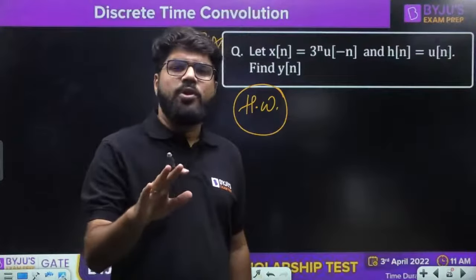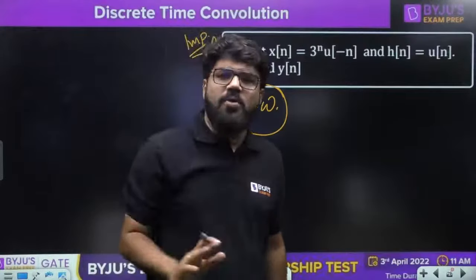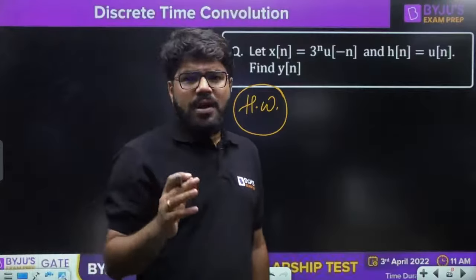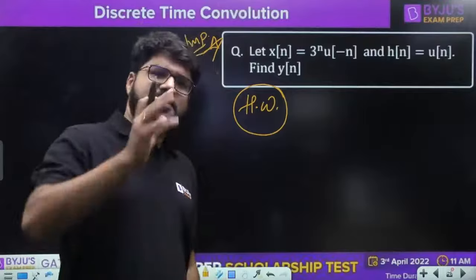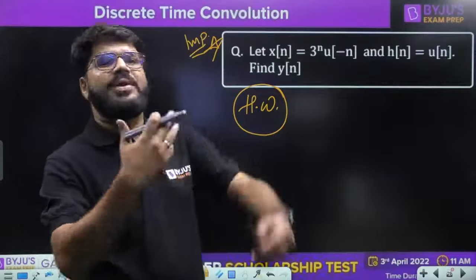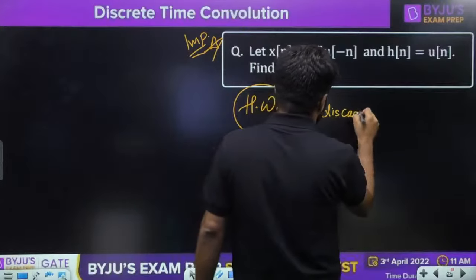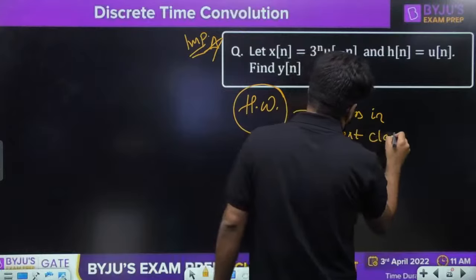Why is it an important question for homework? Because I have given you the idea, you have to try, and we are going to discuss this in the next class. This is pure homework, but I have given you the idea of how to solve the convolution. There are many more cases that I have to cover, some in this class, some with questions in the next class.